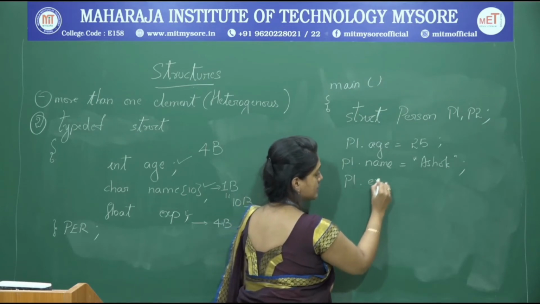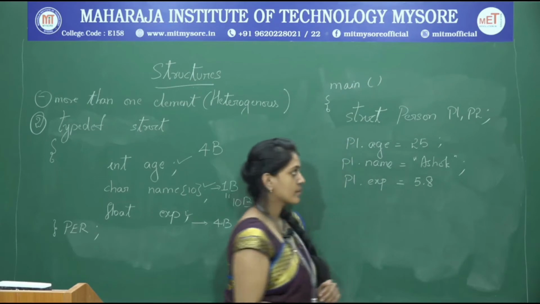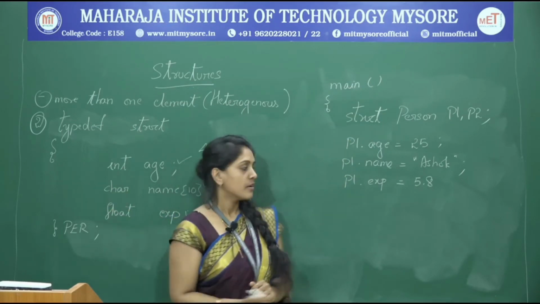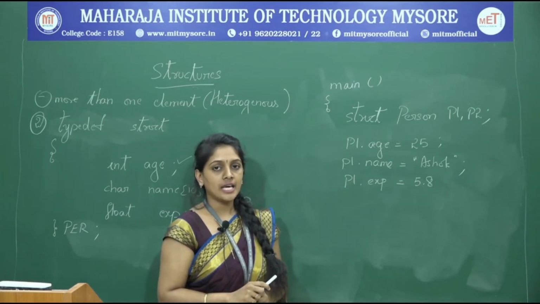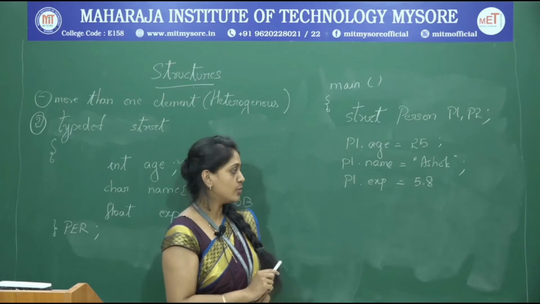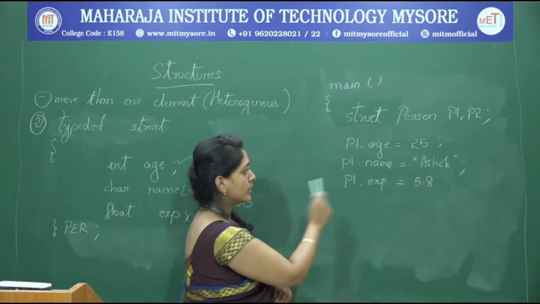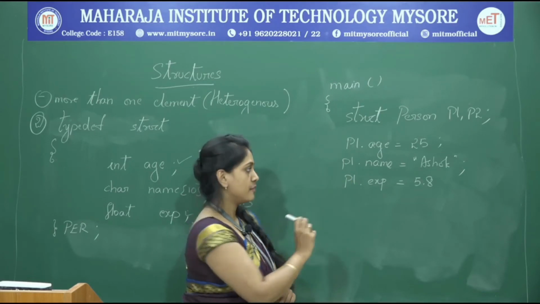P1 dot experience is equal to 5.8. So we are accessing these structure members with the help of dot operator. We can initialize the values for these members during the declaration of the structure variable itself.